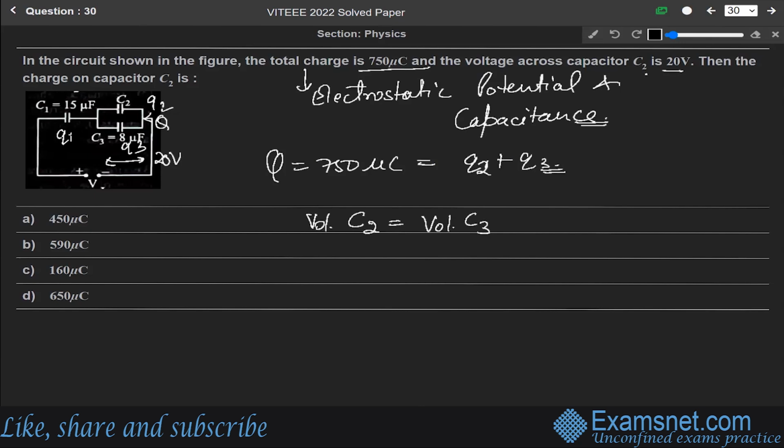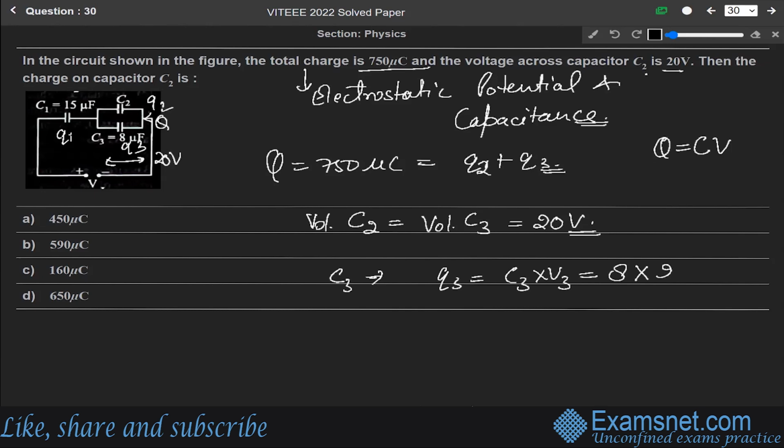So the voltage across C2 will be equal to the voltage across C3, which is 20 volt. So the charge on capacitor C3, Q3, since we know that for capacitors Q equals C into V, will be Q3 equals C3 into V3. Since C3 is 8 microfarad, into V3 is what?